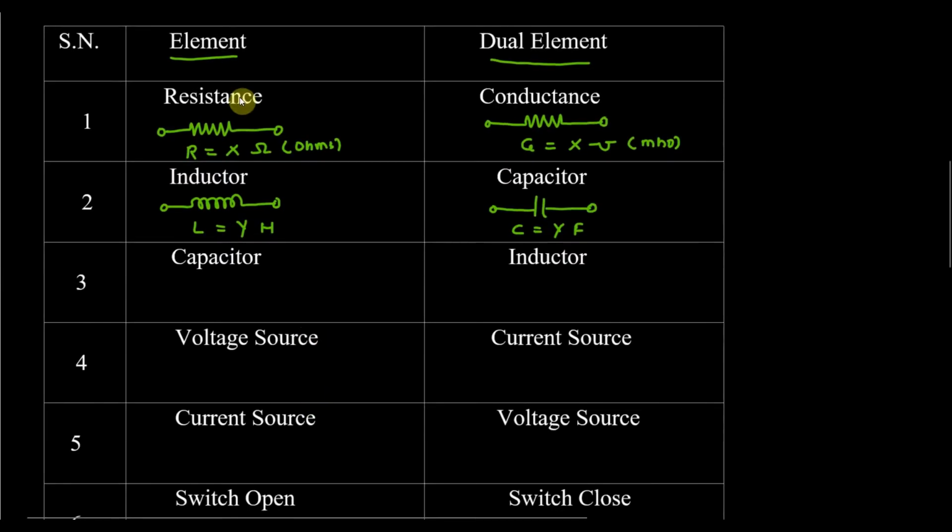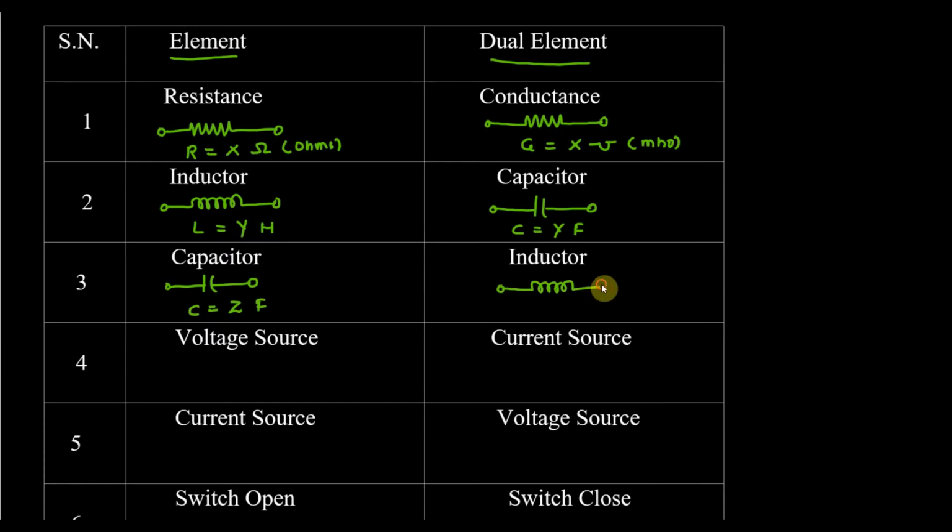Now similarly, we will see for the capacitor. If we have a capacitor in any network, what will be its dual? So I will take this as C, the value is Z, and it is measured in farad. So the dual of the capacitor is the inductor, like this, vice versa. You can see that.